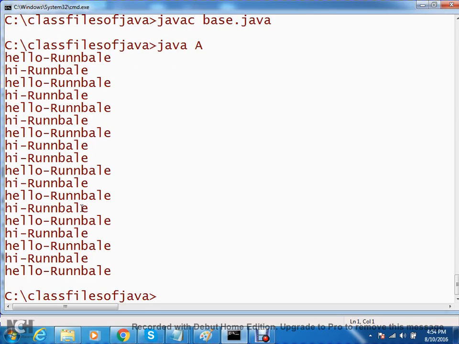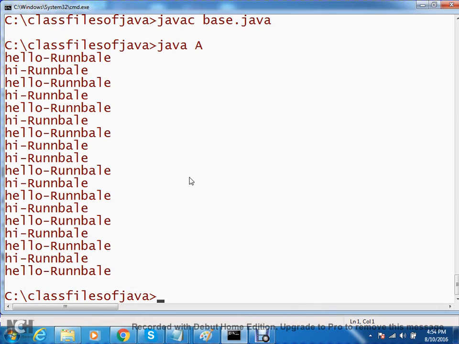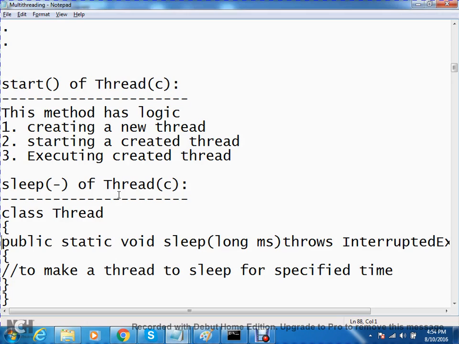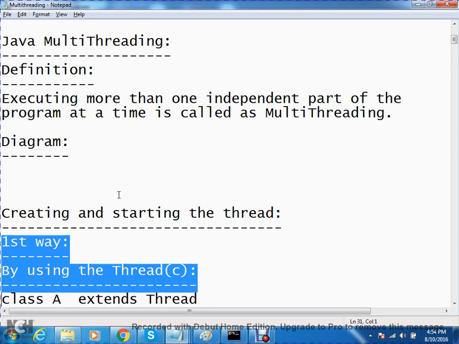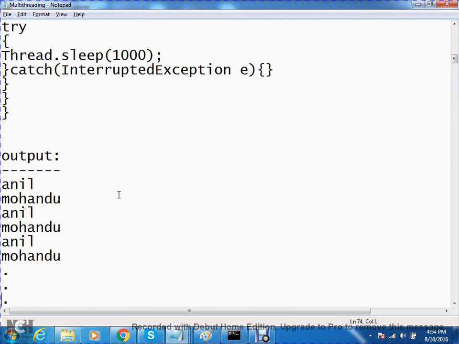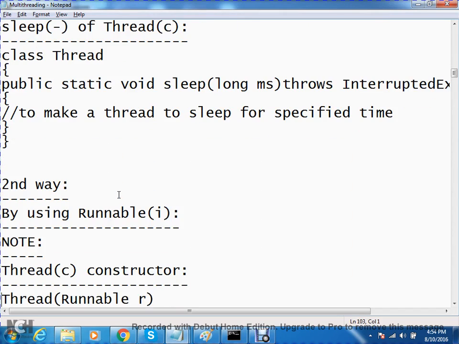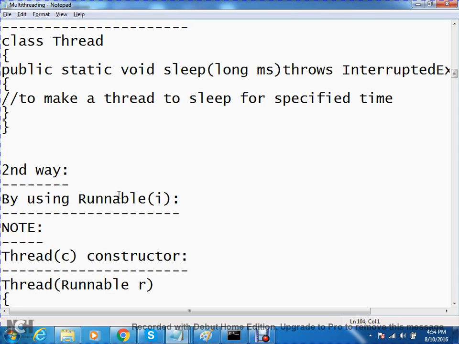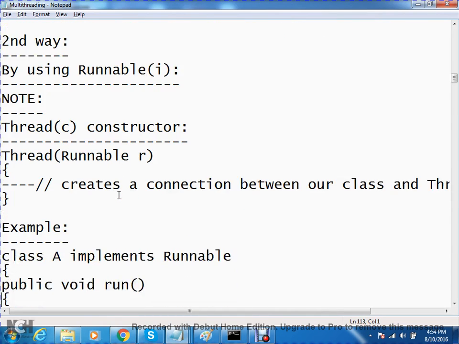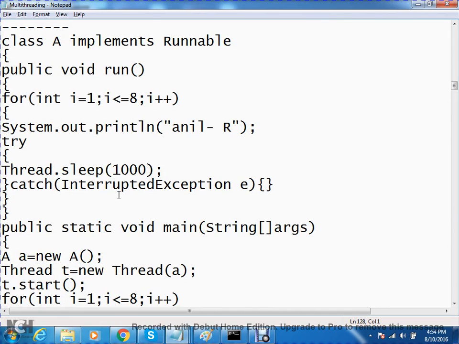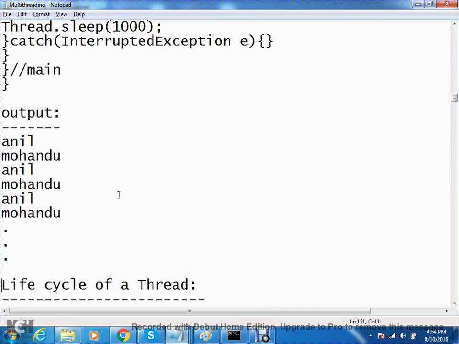This is also multithreading. There are two ways to create our multithreading code, and that is what we discussed. The first way to create a thread is by using the Thread class. The other is by using the Runnable interface. The Thread class constructor having a Runnable argument is used to create a connection between our class and the Thread class, and I used the start method. Same code, just a little implementation changed, and we got the output.